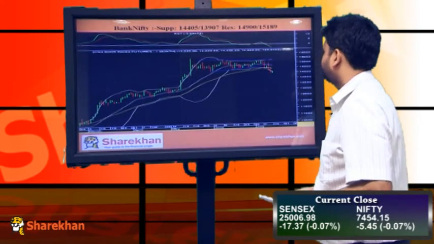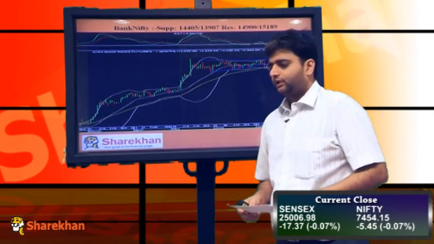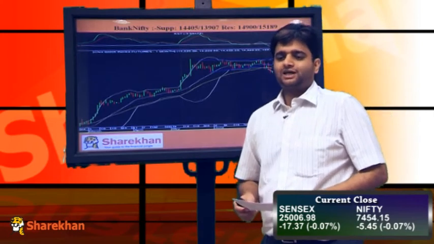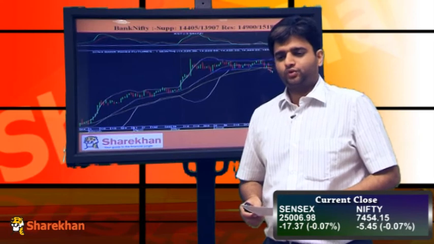Now moving on to the chart of Bank Nifty. Bank Nifty has closed in the positive today. It was falling for the last 5 trading sessions, and today it has just given a positive daily close. We expect this might just be a sideways price consolidation in Bank Nifty.